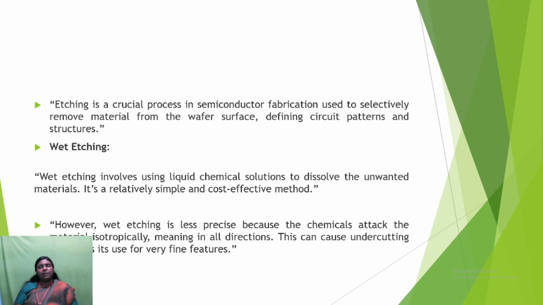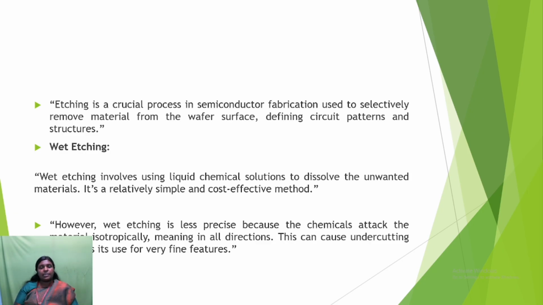And here the etching is divided into two types, wet etching and dry etching. Wet etching involves using a liquid chemical solution to dissolve unwanted materials. Etching is just to remove material. So wet etching means you use a liquid chemical solution to dissolve the unwanted materials. It is a relatively simple and cost effective method.